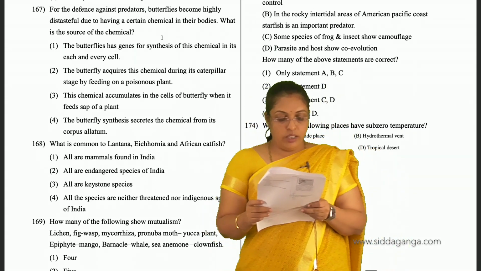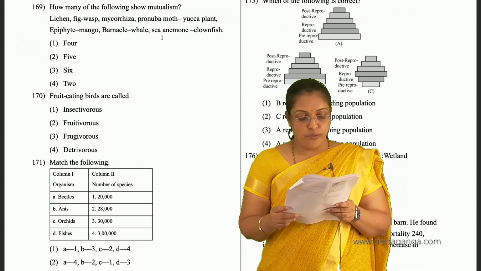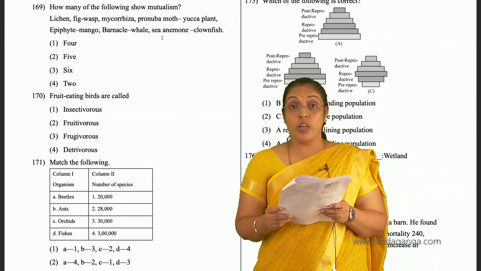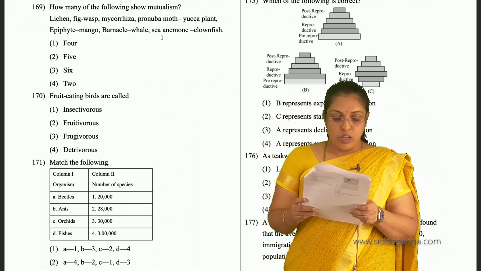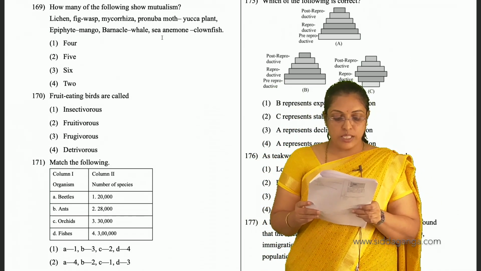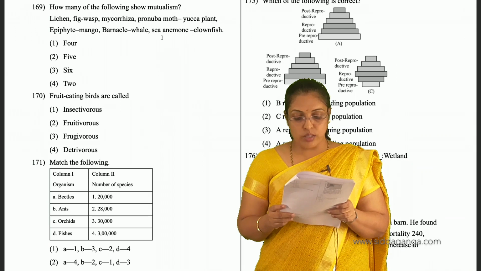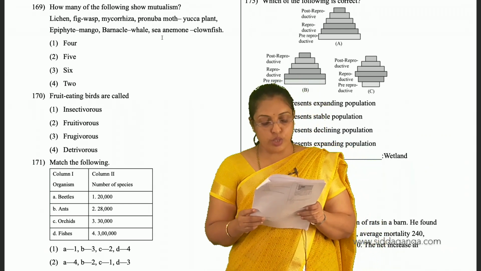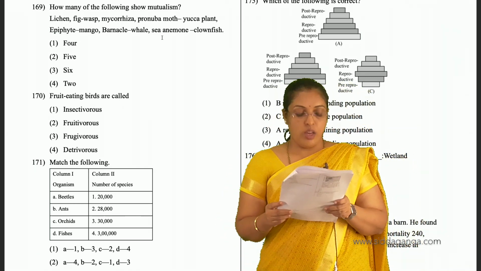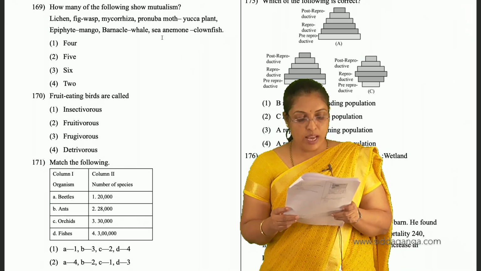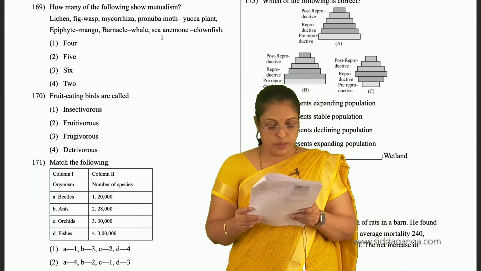Then in 169, how many of the following show mutualism? Lichen, as it shows; fig and wasp, that is also correct; mycorrhiza, that is also correct; Pronuba moth and yucca plant, that shows mutualism. So these four show mutualism. Epiphyte and mango, that is commensalism. Barnacle and whale, that is also commensalism. Sea anemone and clownfish, that is also commensalism. So first is the answer for 169. Lichen, fig wasp, mycorrhiza, Pronuba moth and yucca plant all show mutualism.